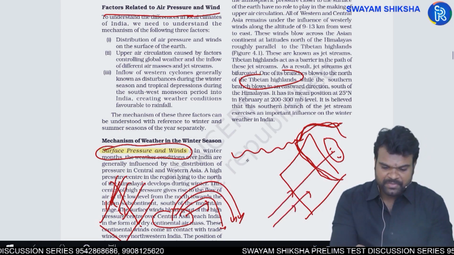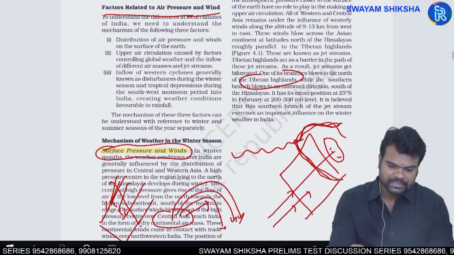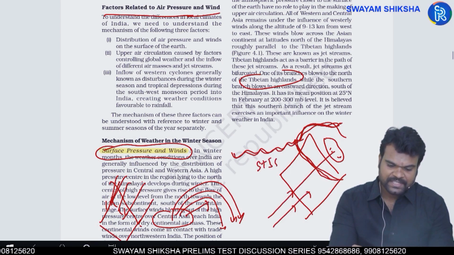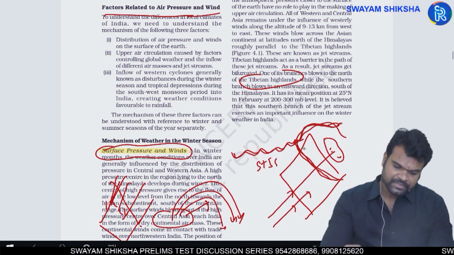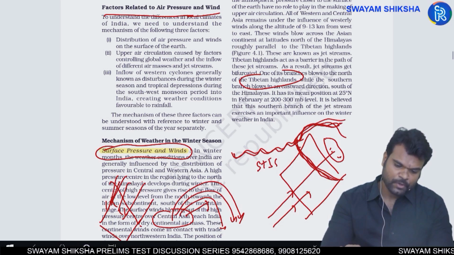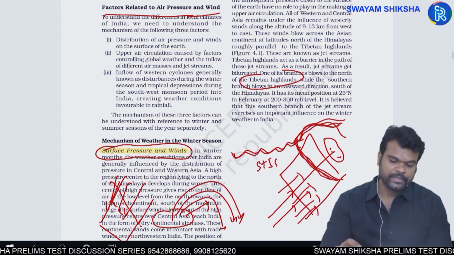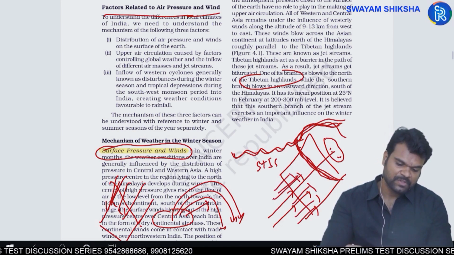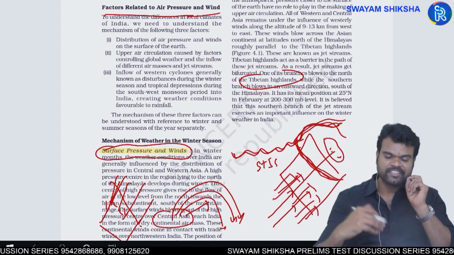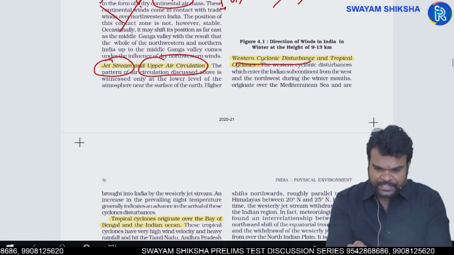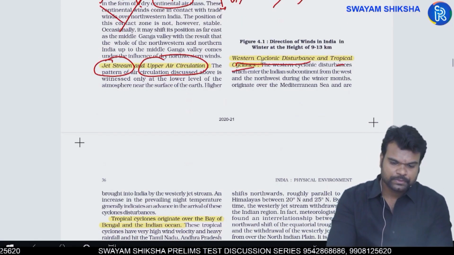Why? Because of this bifurcation, the combined strength of the subtropical jet stream gets weakened. These individual branches are not able to block the movement of monsoons. Because of that, the entry of monsoons becomes inevitable and very strong. Next, western cyclonic disturbances and tropical cyclones.